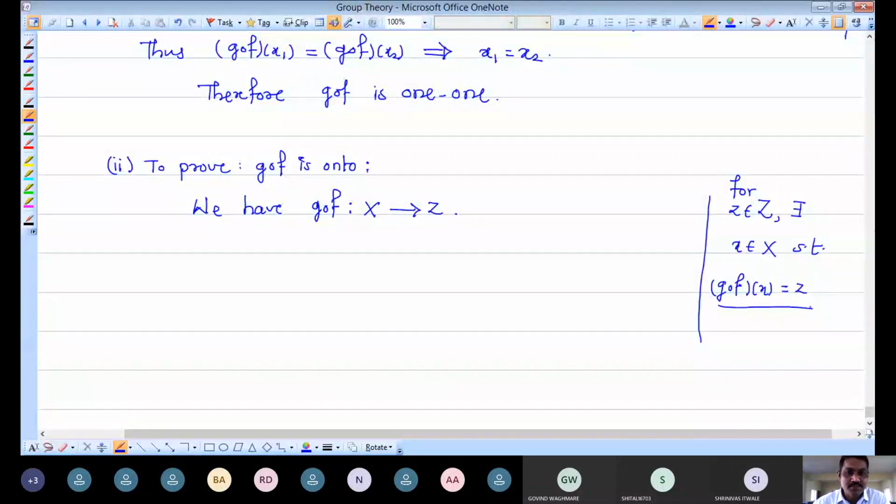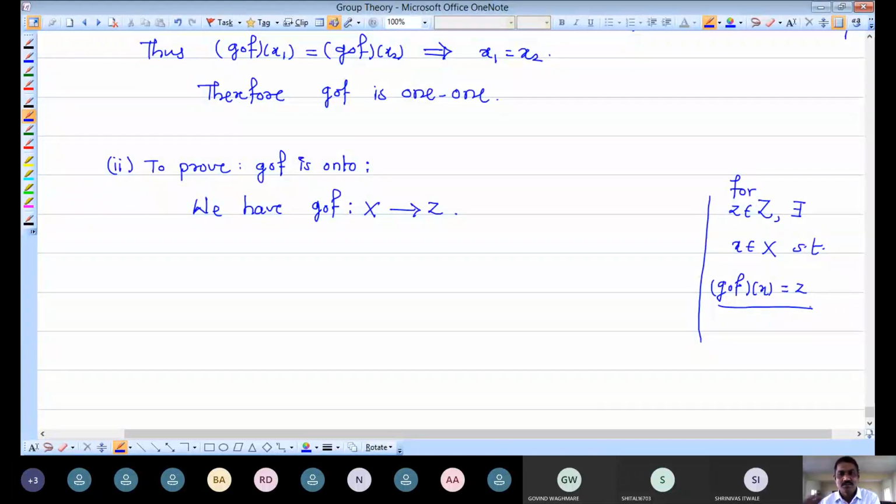If this happens, then we can say it is an onto mapping. So we want to prove that G composition F is onto. That means we have to choose from capital Z any arbitrary small z, and find at least one x in capital X whose image is that z under this mapping. So we complete this part in this way.